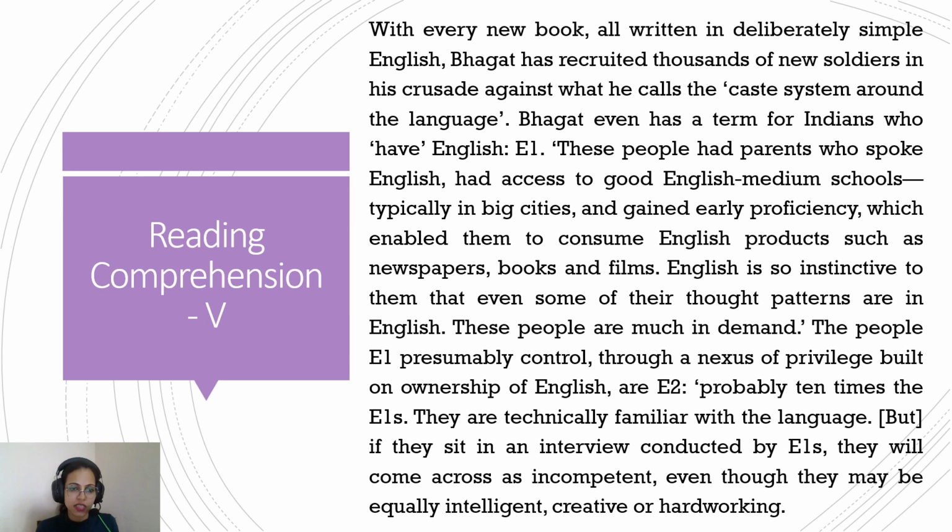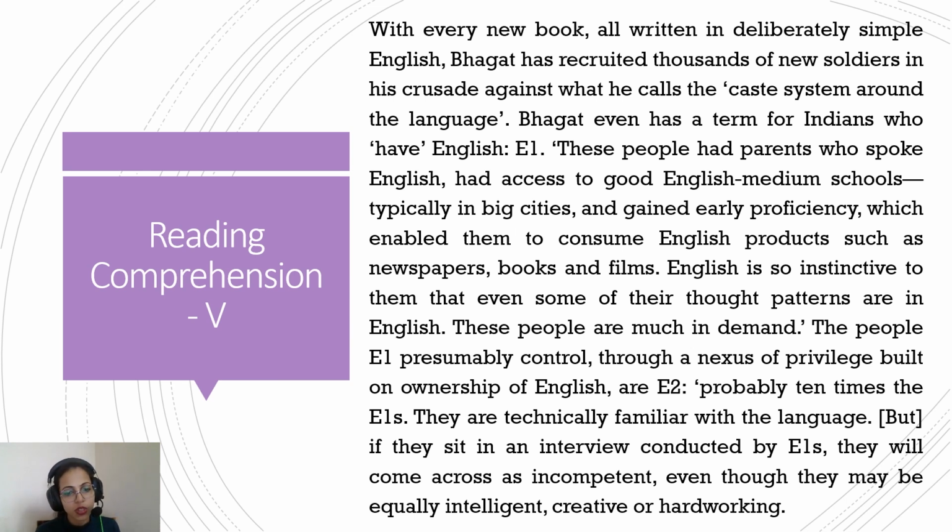So he increased the accessibility of English novels to a larger number of people. With every new book, all written in deliberately simple English, Bhagat has recruited thousands of new soldiers in his crusade against what he calls the caste system around the language. Bhagat even has a term for Indians who have English, that is E1. So basically, Bhagat says that he's deliberately writing in easy English so that he's able to develop this reading habit, and he's able to bring these English novels to a larger number of people.